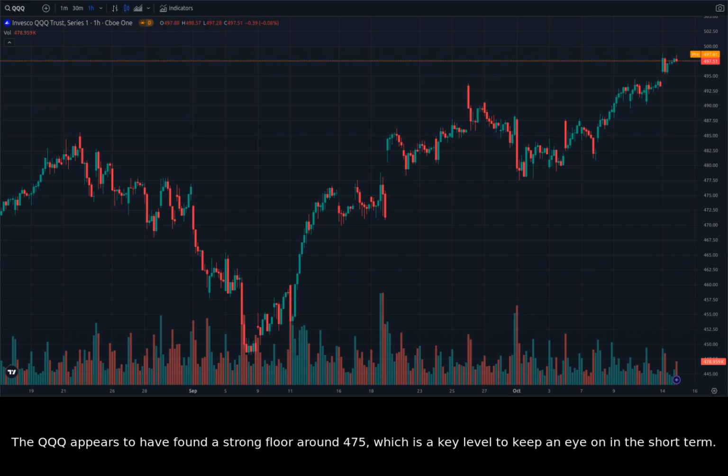The QQQ appears to have found a strong floor around 475, which is a key level to keep an eye on in the short term. If the price breaks below this level, it could signal a potential reversal of the current trend. However, if it holds above 475, we can expect further bullish momentum.